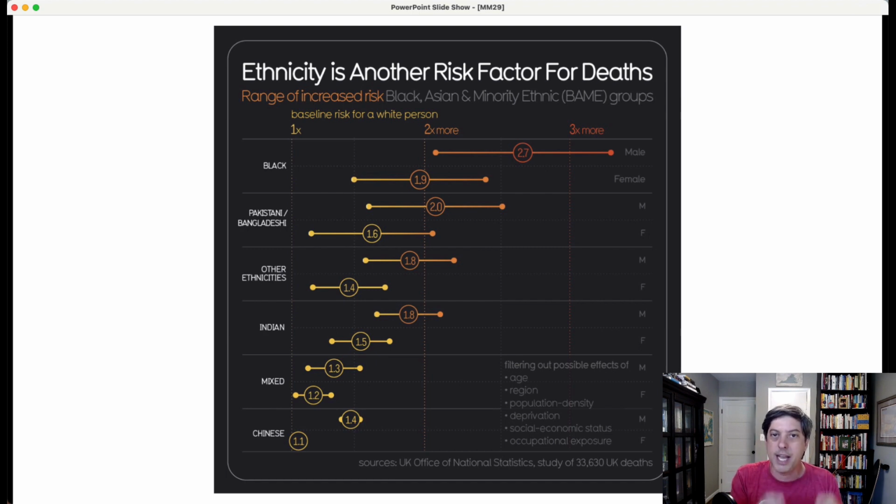Now let's take a look at the Week 29 visualization. This one from Information is Beautiful. What do we have here? We have data that's showing the risk of death among people of color in the UK.